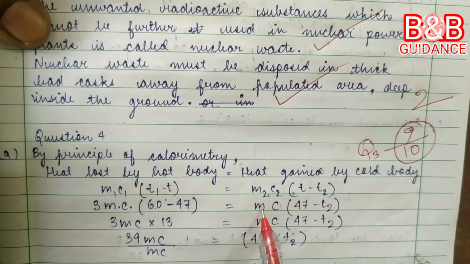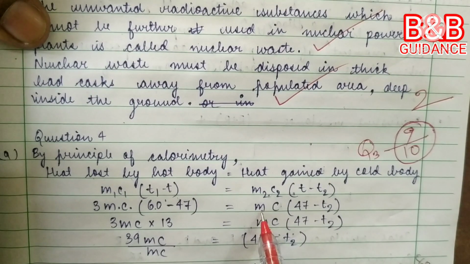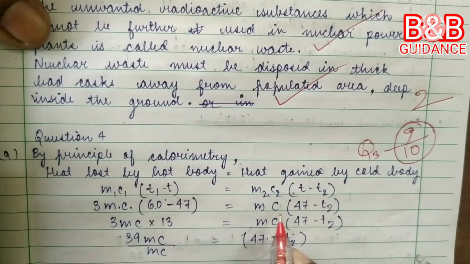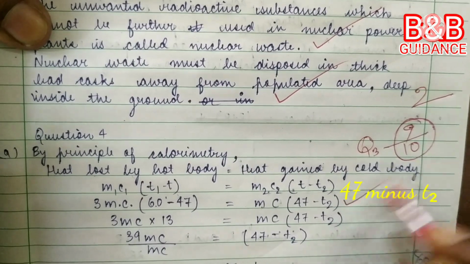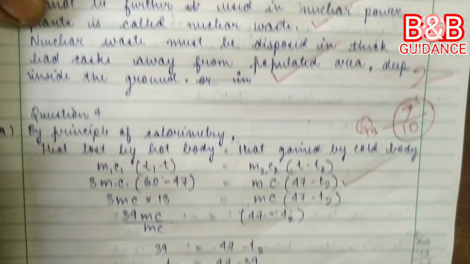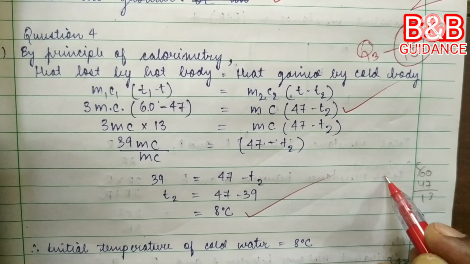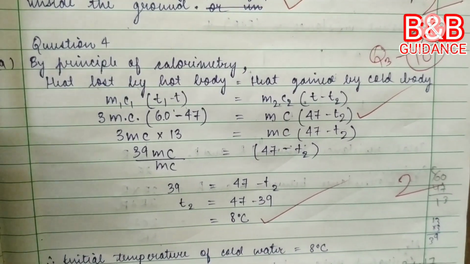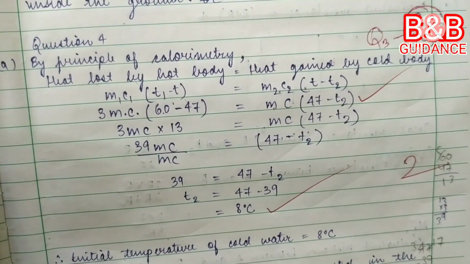Here M2, that is mass of cold water, represented by M. Okay, specific capacity of water, that is same. So here C, here also C. Okay, 47 by T2, and this substitution 1 mass, and then final answer, that is 8 degrees Celsius. So 2 marks. Next question.